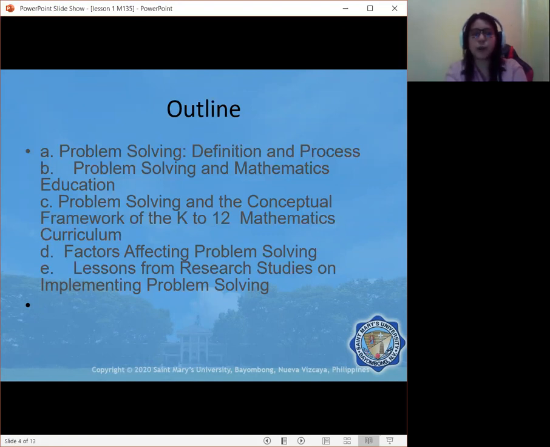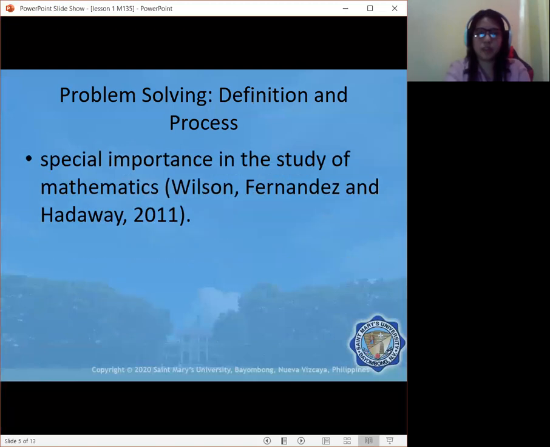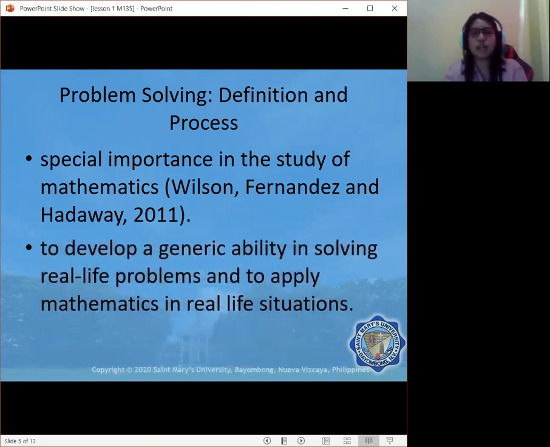So our first target is to discuss the first topic, which is problem solving definition and process. Problem solving has a special importance in the study of mathematics. This is according to Wilson, Fernandez, and Hathaway in 2011. And the main goal in teaching mathematics problem solving is to develop a generic ability in solving real-life problems and, of course, to apply mathematics in real-life situations.